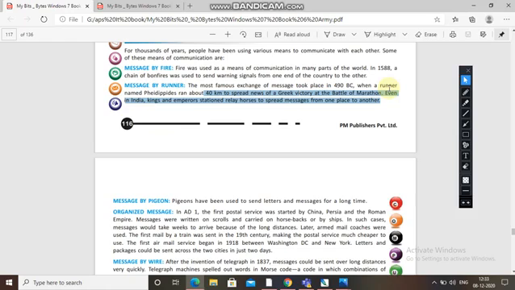In such cases, messages would take weeks to arrive because of the long distances. But the first postal service was started by these three countries: the Roman Empire, Persia and China.